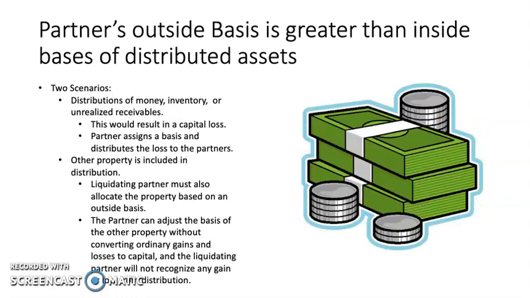Partner's outside basis is greater than the inside basis of distributed assets. So we have two scenarios in this case: when there's distributions of money, inventory, or unrealized receivables, and when there is other property included in distributions. When it is just money, inventory, or receivables, this results in a capital loss. The partner assigns a basis and distributes the loss to the partners. With other property, the liquidating partner must also allocate the property based on the outside basis, and the partner can adjust the basis of the other property without converting ordinary gains and losses to capital, and the liquidating partner will not recognize any gain or loss from the distribution.